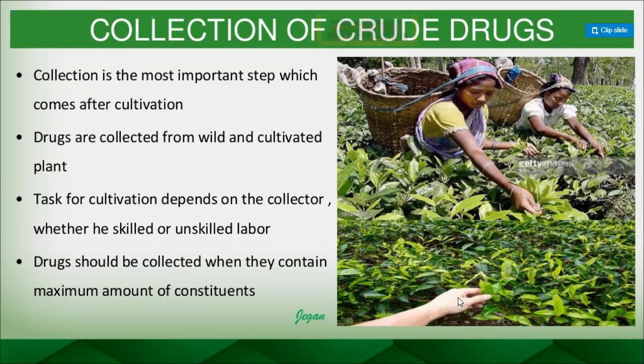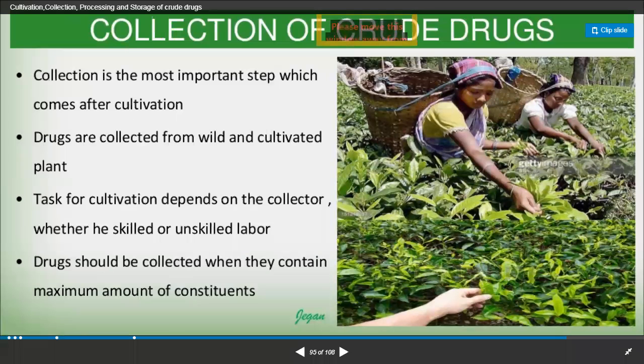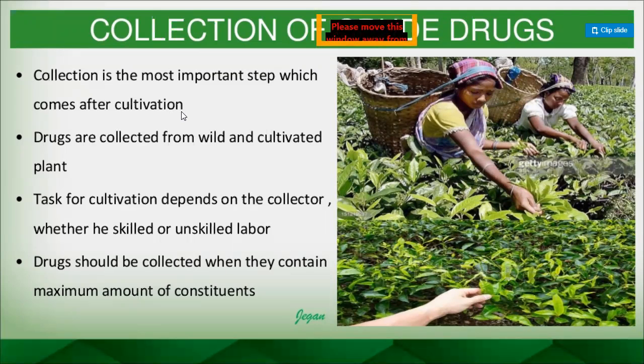So as we know, these are the primary types of drugs, so care has to be taken. Here you can see that collection is the most important step which comes after cultivation. After cultivation, the first step is collection. The time of collection is very important, because ultimately our goal is to get good quantity and good quality of the chemical constituents supposed to be there in our crude drugs.